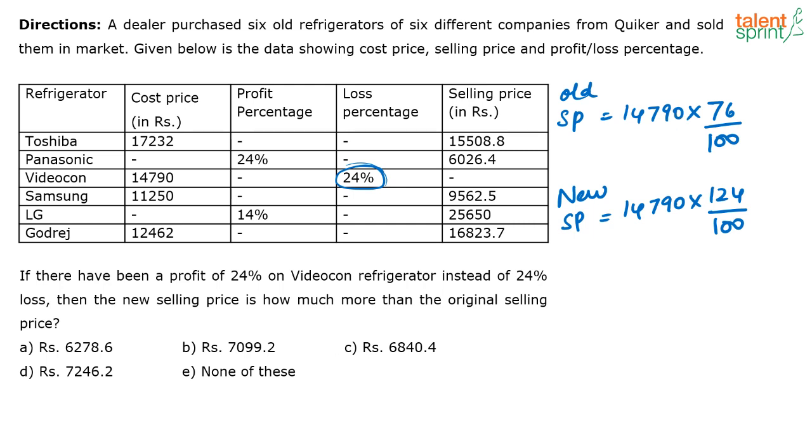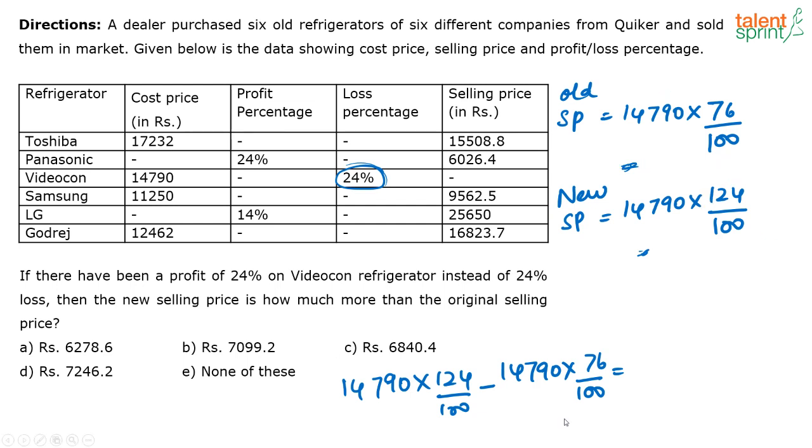So in this question, some of us have this idea that whenever we get such numbers, we directly try to simplify it and get an answer here, and similarly find out the answer here. Don't do it that way. For this particular question, they are asking you to find the new selling price minus the old selling price. That is, 14790 into 124 by 100 minus 14790 into 76 by 100. Do it in one step instead of solving it separately and then subtracting, which will consume more time.